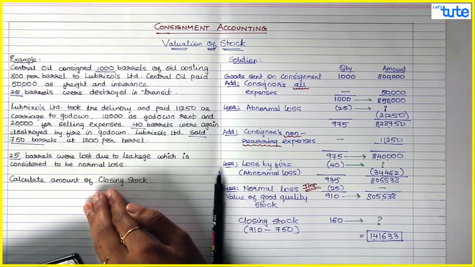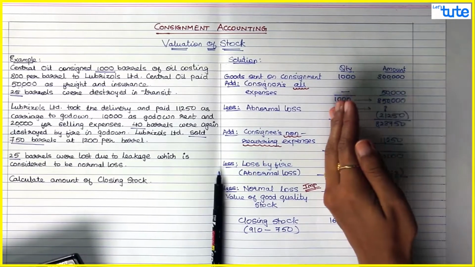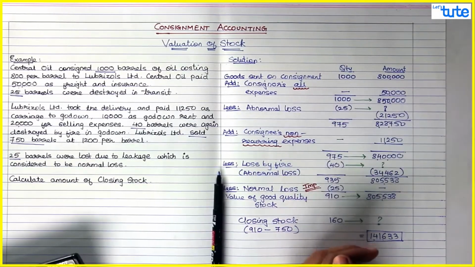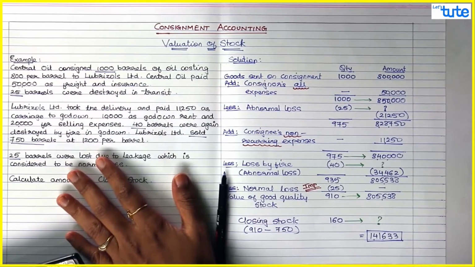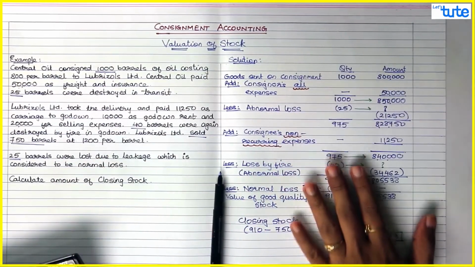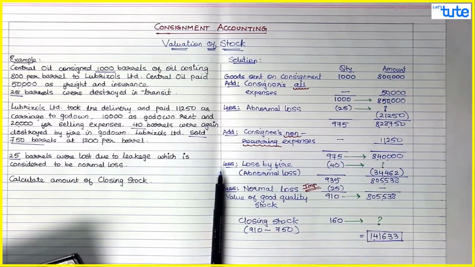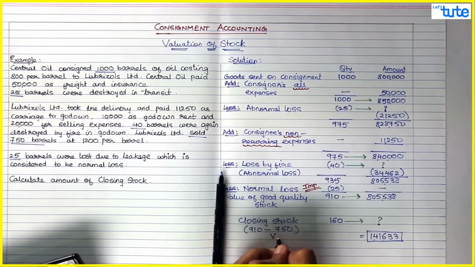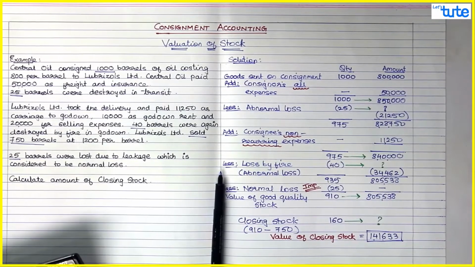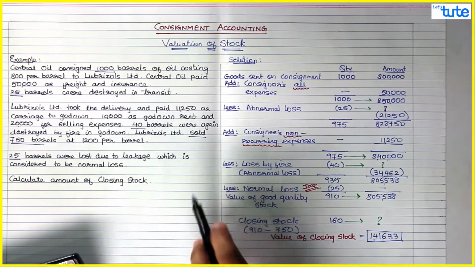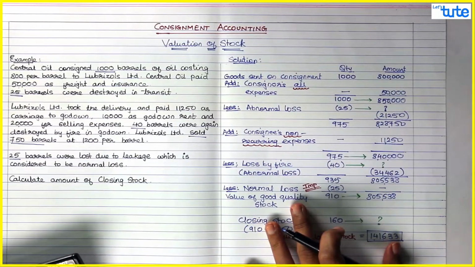If they give you the market value of the goods, you also find out the market value, and cost or market value, whichever is lower, will be the value of your closing stock. But in this question, they have not specified any market value. So we assume closing stock would be valued at cost itself. So this I can say as my final answer, value of closing stock, that is 141,633. So guys, you understood this. So this is your normal format of closing stock working.